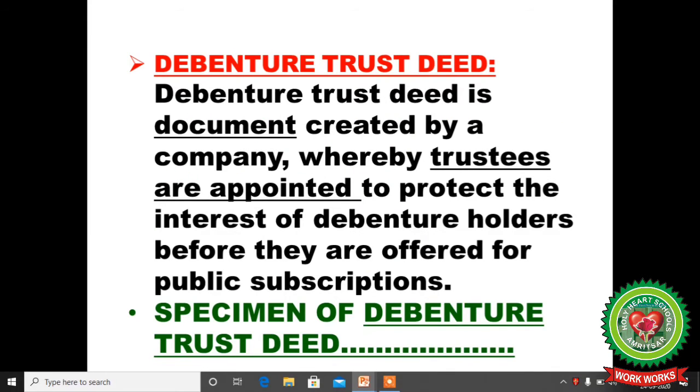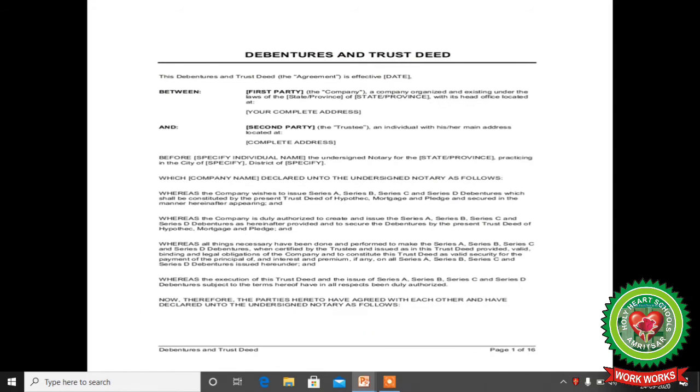Debenture trust deed. What is a trust deed? A debenture trust deed is a document created by the company whereby trustees are appointed to protect the interest of the debenture holders. To protect their interest, the company appoints trustees before the debentures are offered for public subscription. See the specimen of debentures and trust deed.